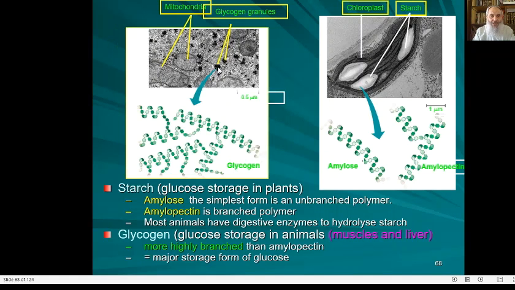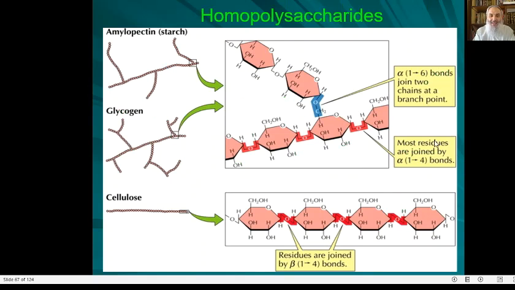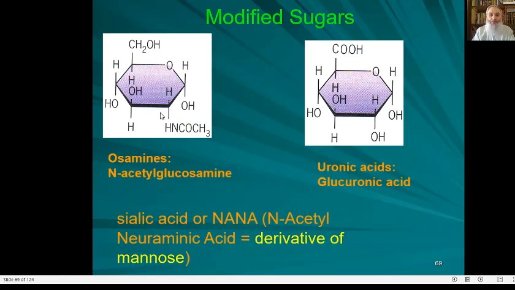Two figures illustrate this. This is an electron microscopy image in the liver. It shows the glycogen granules in a liver cell. Here is an electron microscopy image of a chloroplast that contains starch granules. Chloroplasts sometimes show a certain number of starch granules. Okay? And cellulose forms fibers, as I said, not granules. It forms fibers because it is long and unbranched, unlike glycogen and starch, which are branched.